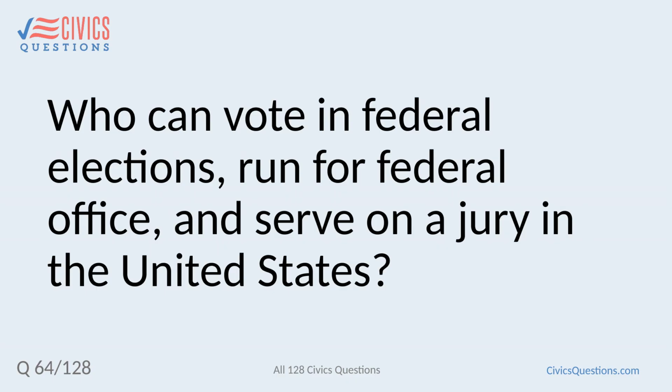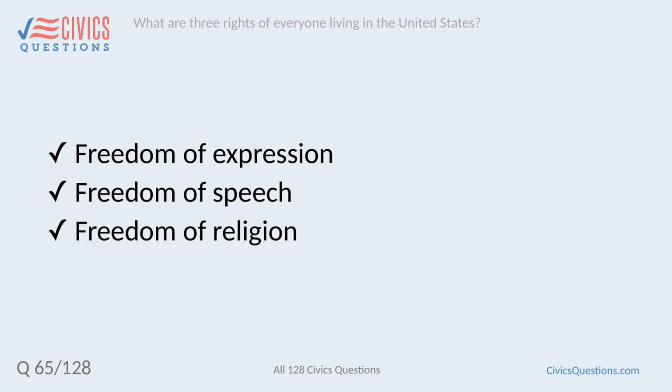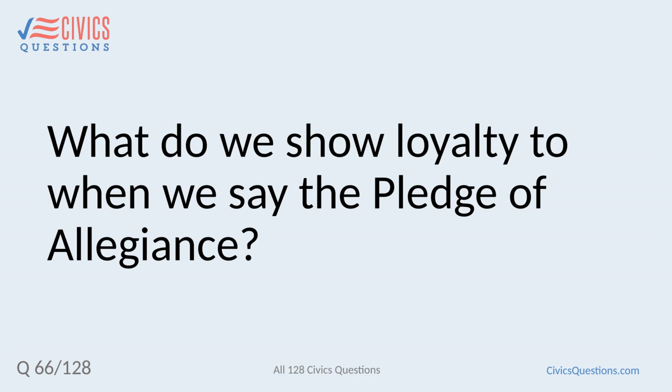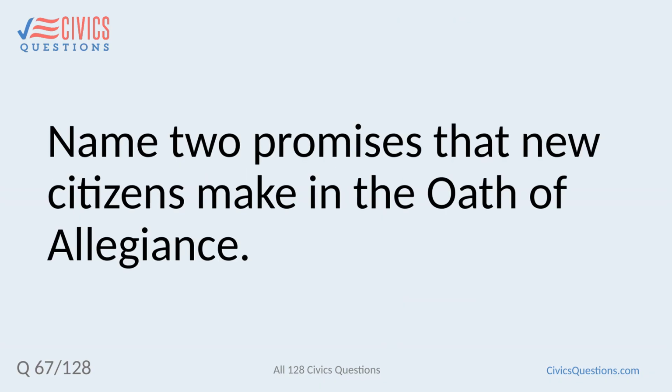Who can vote in federal elections, run for federal office, and serve on a jury in the United States? Citizens. What are 3 rights of everyone living in the United States? Freedom of expression, freedom of speech, freedom of religion. What do we show loyalty to when we say the Pledge of Allegiance? The United States.